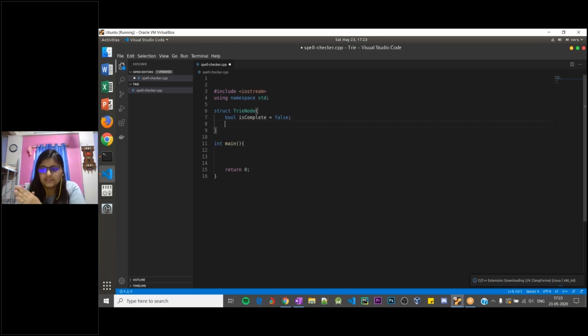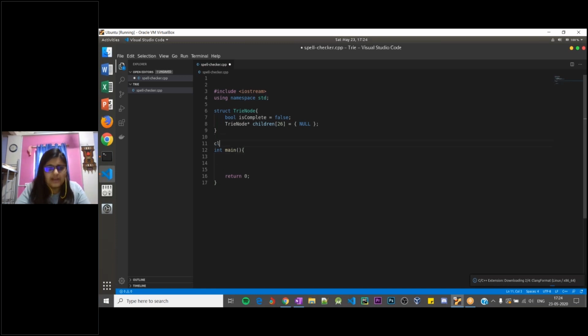That would point to letters small a to small z. At the start, all those pointers will point to null, and as and when required, we'll create new nodes for those pointers. So I'll write trie node star children. I'll create a children parameter of size 26, and I'll initialize all the children to null in the beginning. Okay.